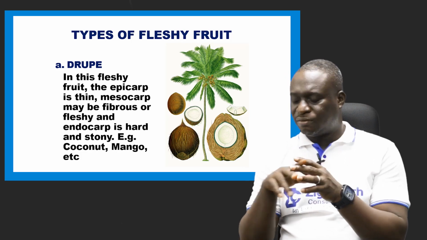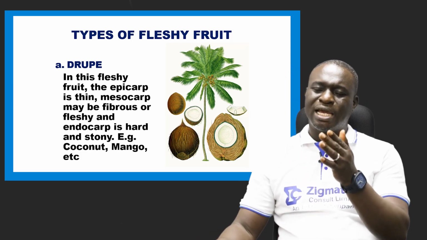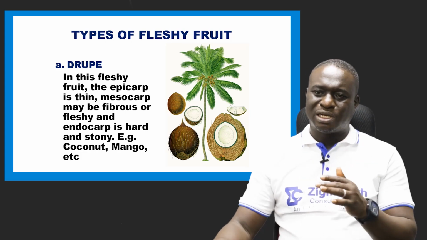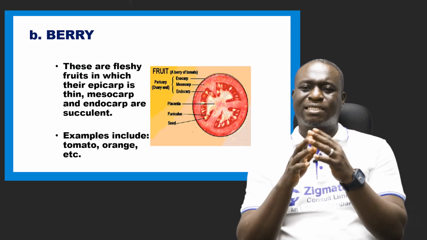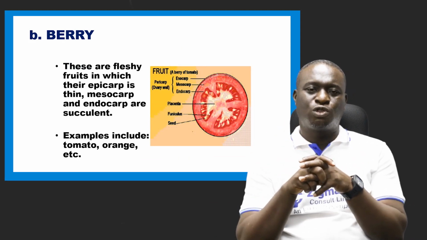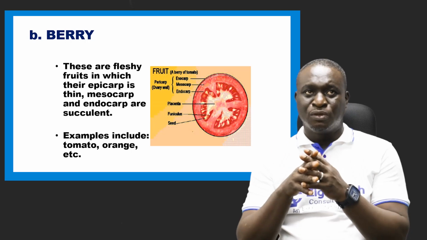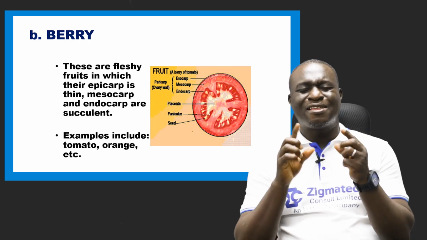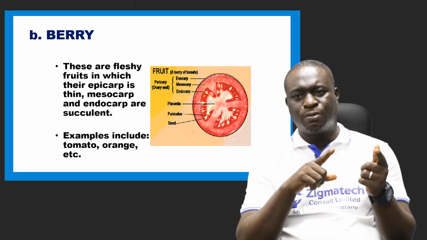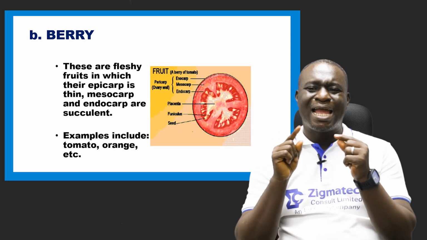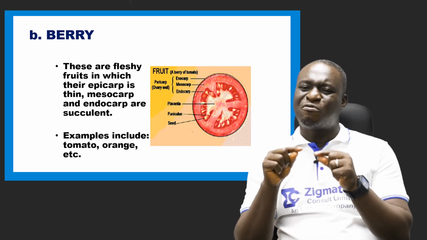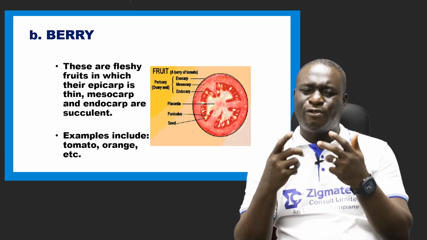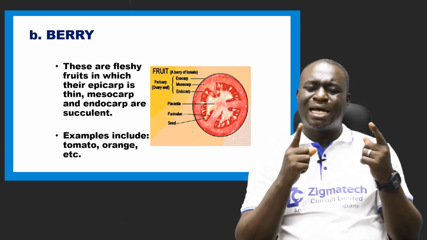Okay, so these are a few tips that will help you in your diagram or in actually drawing anything as it regards biology. Now, the next type of fleshy fruits is the berries. Berries are fleshy fruits in which the epicarp is thin, just like that of the drupe, but the mesocarp and the endocarp are soft, fleshy, or you can call them succulent. They are soft, they are succulent, they are fleshy. Okay, unlike that of the drupe.